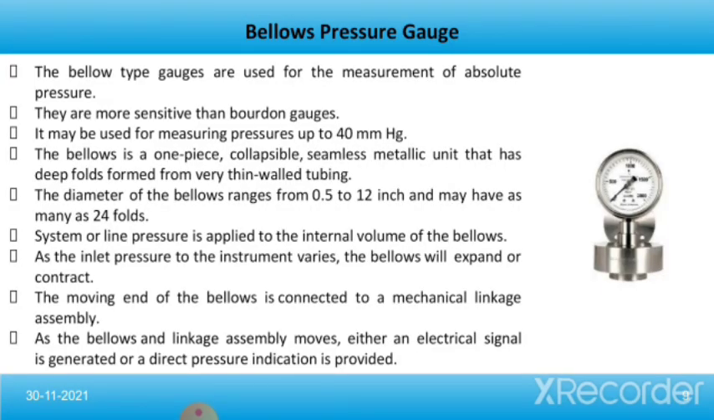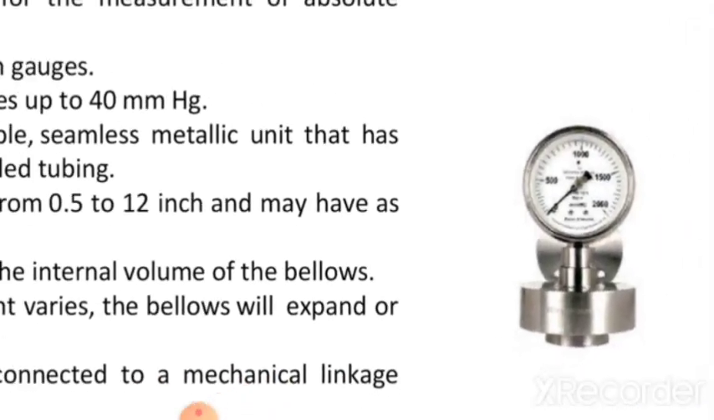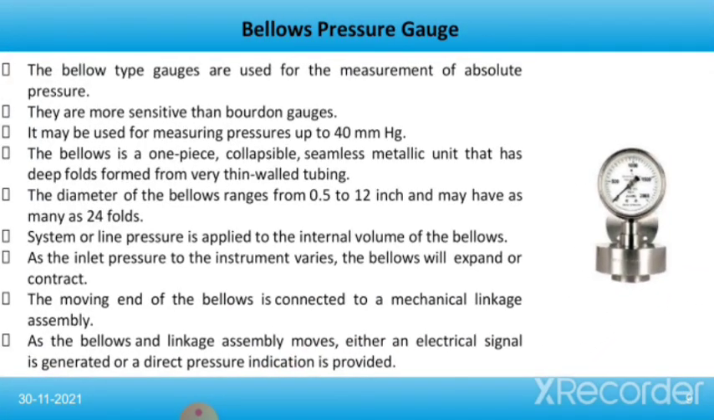Let's move forward and talk about the next type of pressure measurement, that is bellows pressure gauge. The bellows type gauges are used for the measurement of absolute pressure. They are more sensitive than Bourdon gauges. It may be used for measuring pressures up to 40 mm Hg.